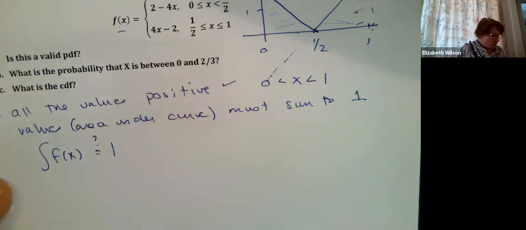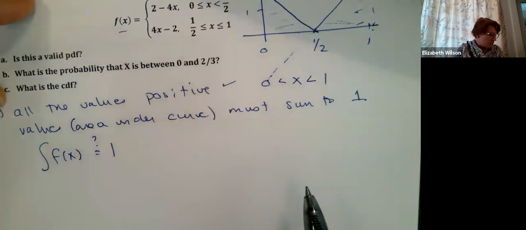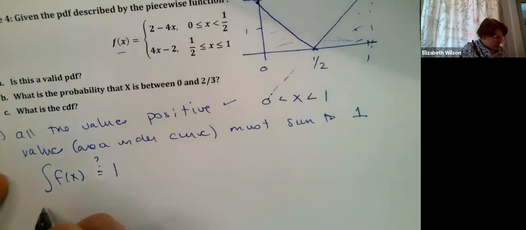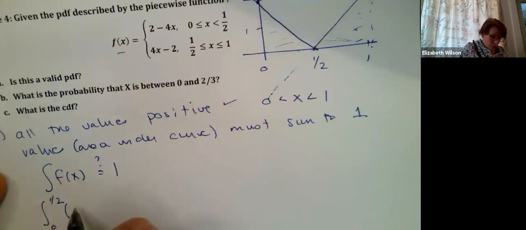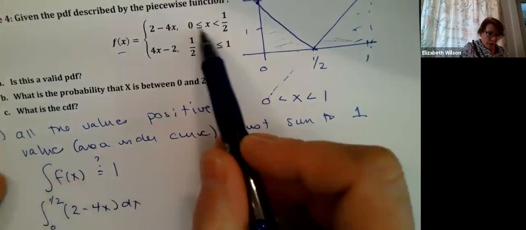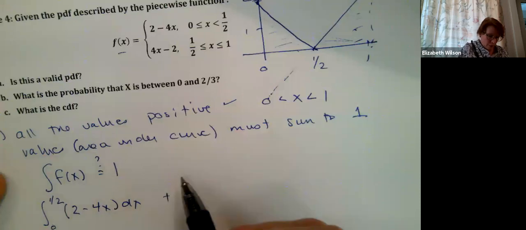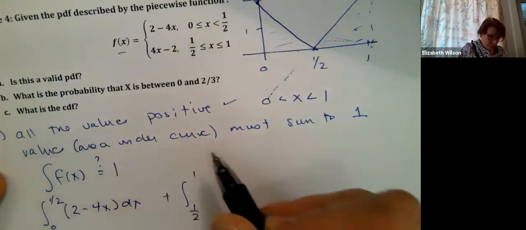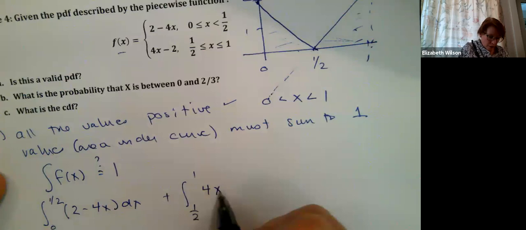So I've got a piecewise function, which means my bounds of integration have to be broken up depending on which portion of the function I'm working with. I'm going to say this goes 0 to 1/2, and I'm going to do the first one, 2 minus 4x dx, which is defined up above, plus, from 1/2 to 1, 4x minus 2 dx.